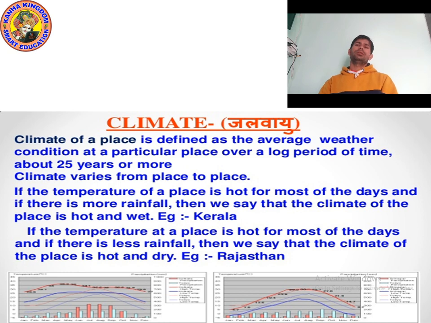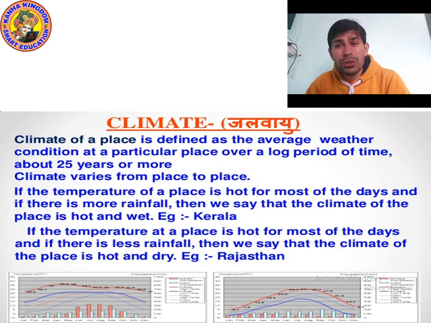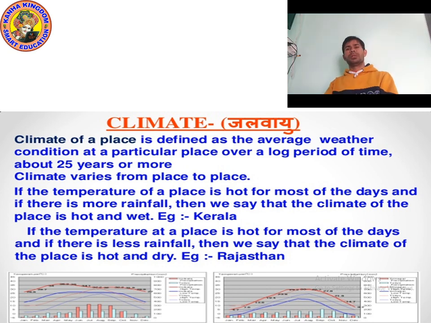Suppose the temperature of a place is cold most of the days, and there is less rainfall, then we can say cold and dry. And if there is more rainfall, then it will become cold and wet. Generally it happens during the winter season. So I hope you understood what you mean by climate.